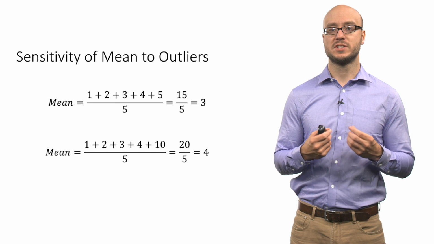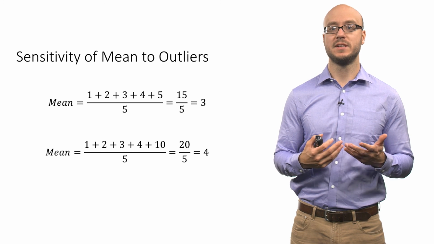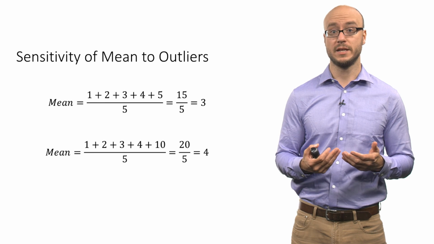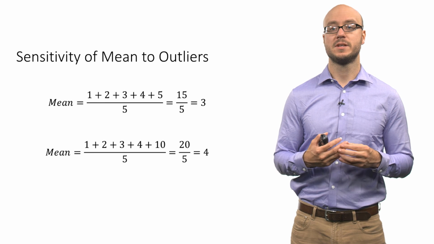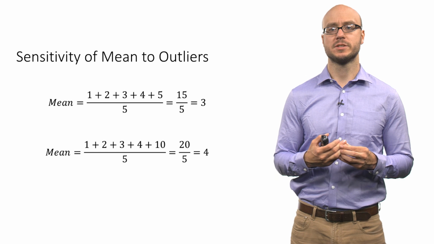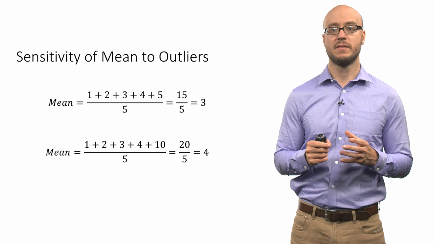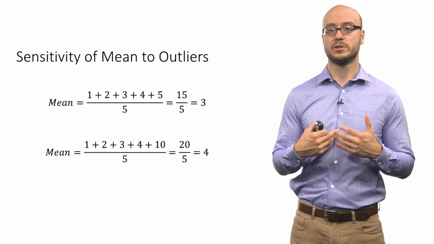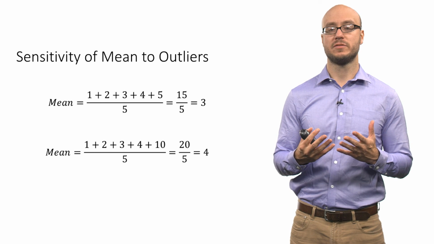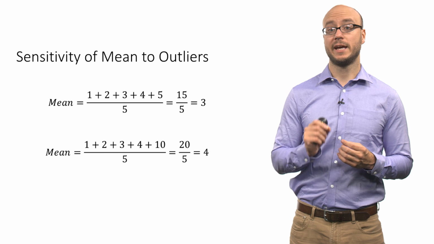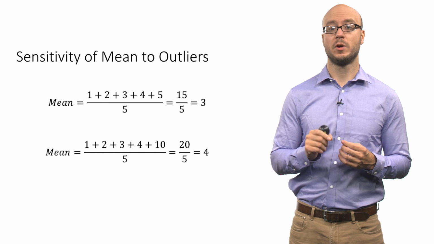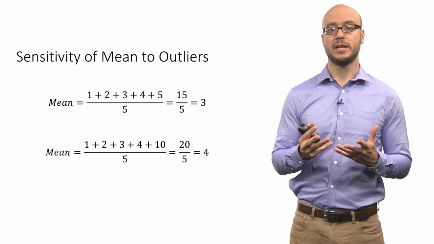So the average of this first little data set is 15 divided by 5, which is simply 3. So that's the mean of this set of observations. Now what happens if we just take that last value of 5 and just double it? Okay, we're just making it a slightly larger value. In other words, we're making it an outlier. Relative to 1, 2, 3, and 4, 10 is pretty large.